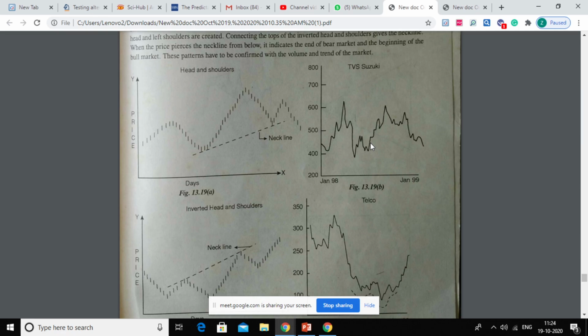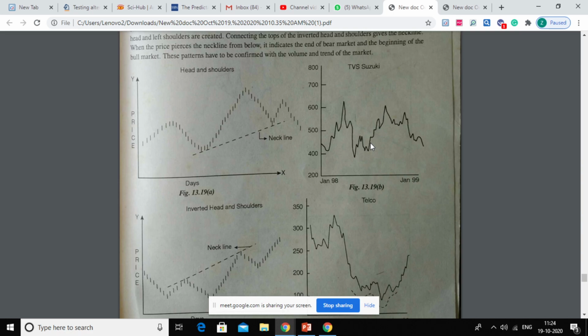Next is the point and figure chart. It is somewhat more complex than a normal chart. A point and figure chart condenses the recording of price changes by eliminating the time scale and small changes. So this point and figure chart tries to remove your daily fluctuations and the time scale. Over a period of certain time, exactly at which time price has increased, exactly at which time price has decreased. But removing the daily scale, you won't be doing it for a particular day.